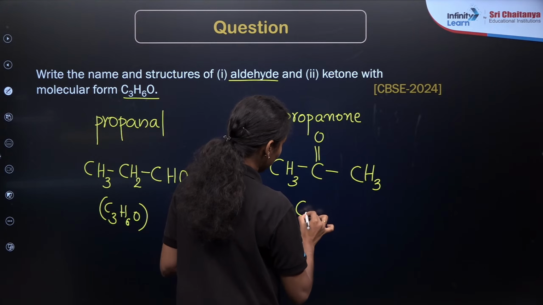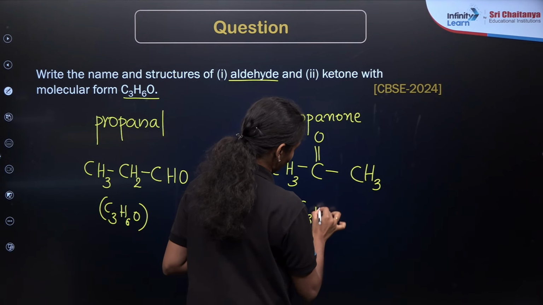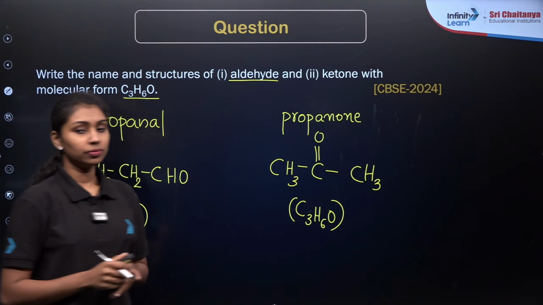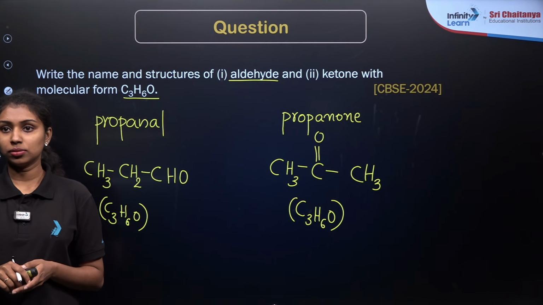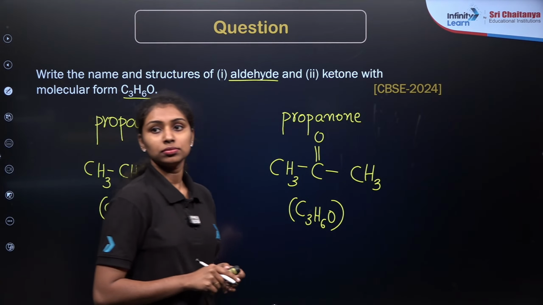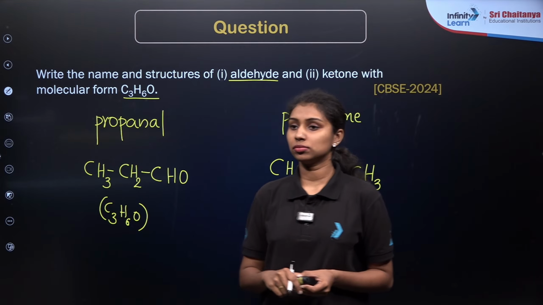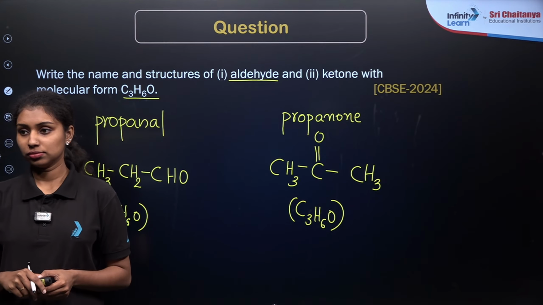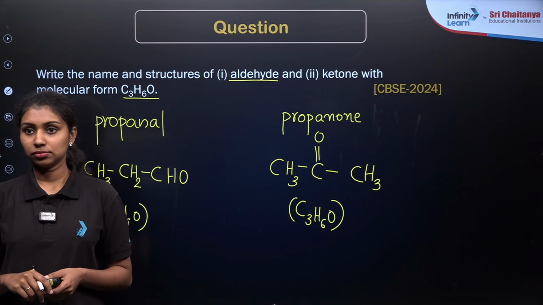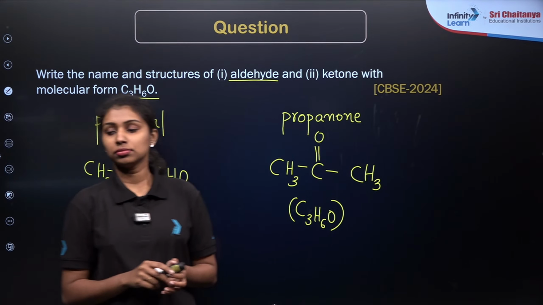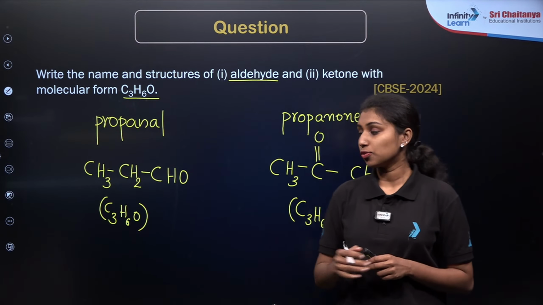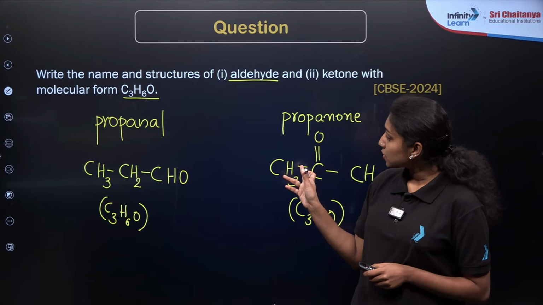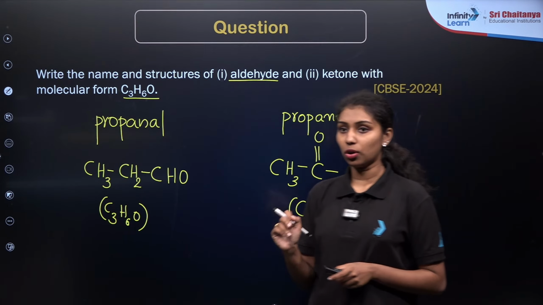Again, the molecular formula will be C3H6O. The first one is the aldehyde compound, whose functional group is CHO, and this is a ketone compound, whose functional group is C double bond O.